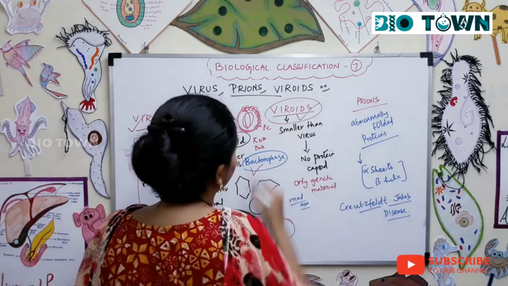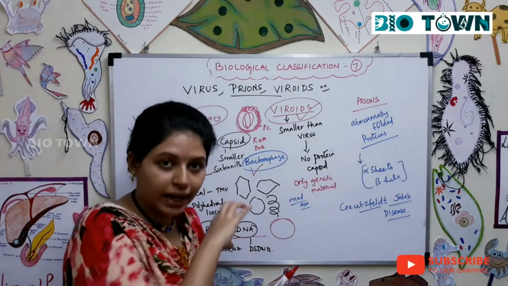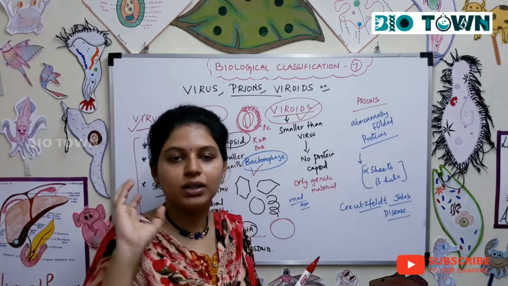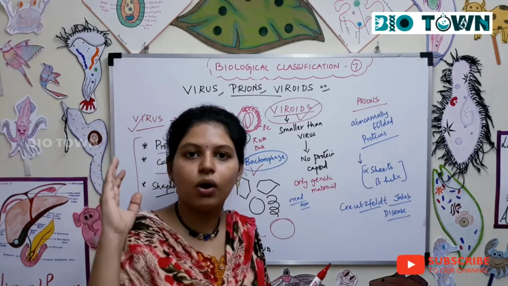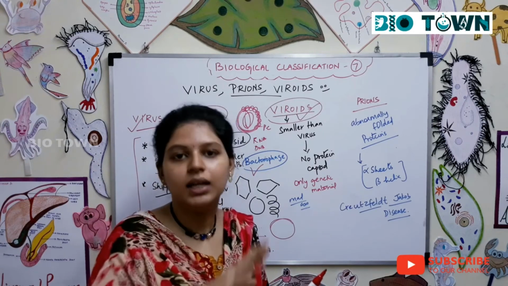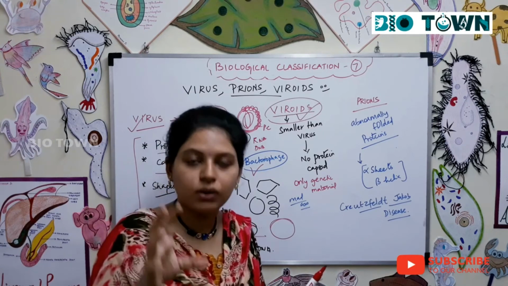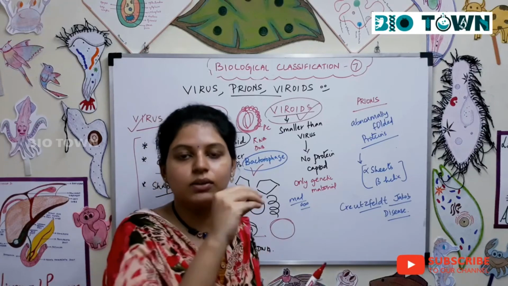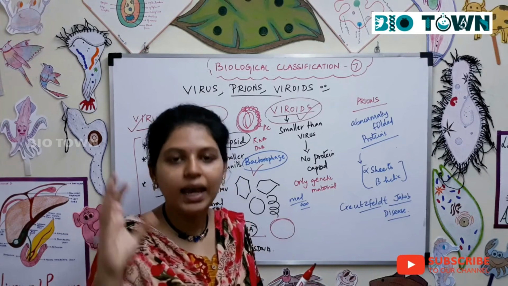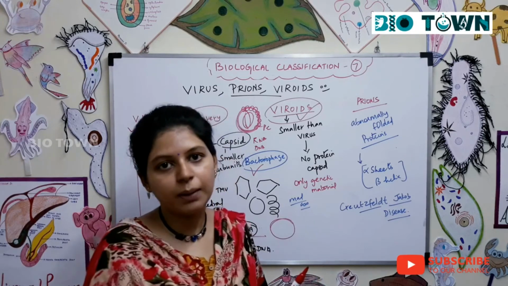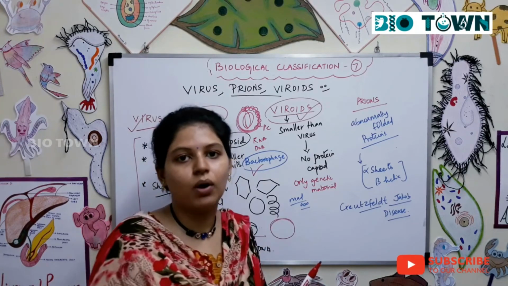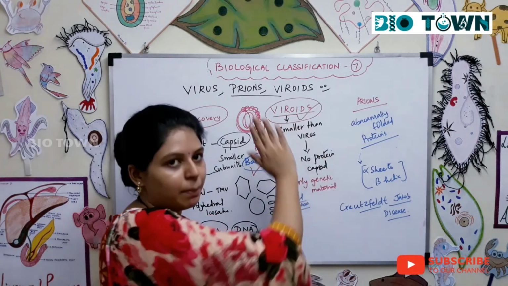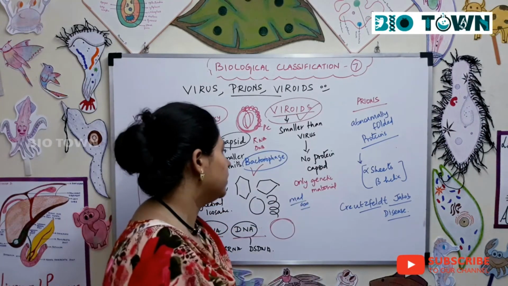They termed them viroids because they are derived from viruses. Only thing is, they do not have a shape or size or a proper structure. They don't have a protein coat or capsomeres. They just have genetic material. It could be RNA or DNA, and they infect animals and plants, and they are much smaller than viruses. So that's why they are placed under a separate group called viroids.